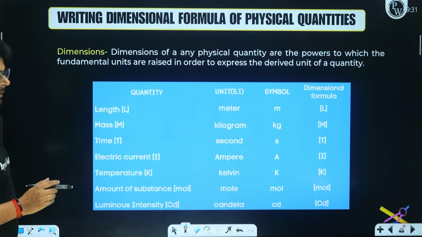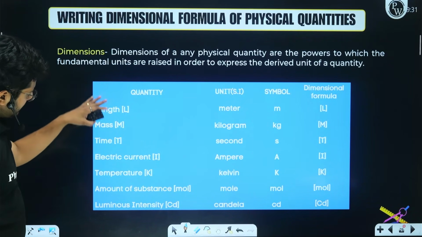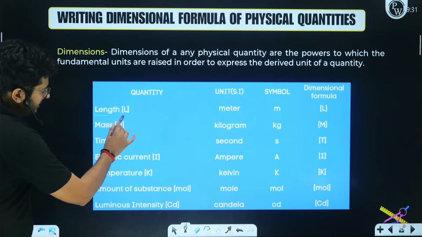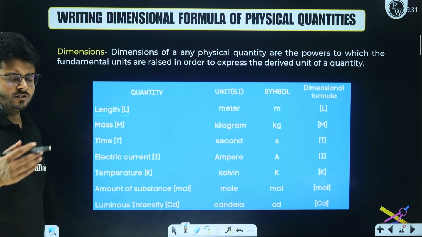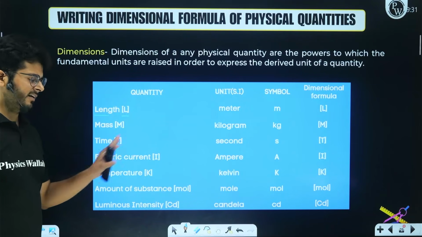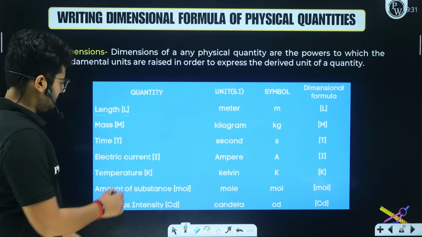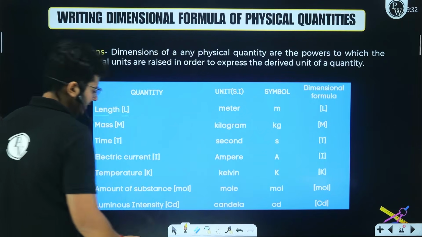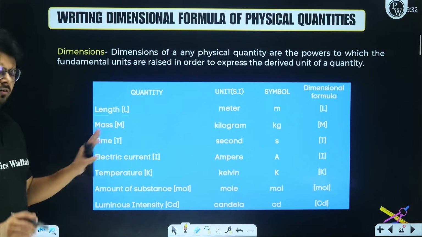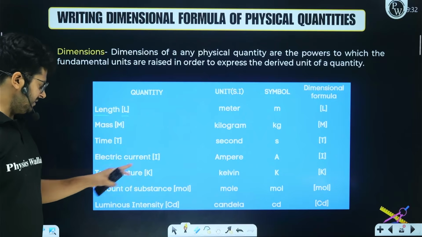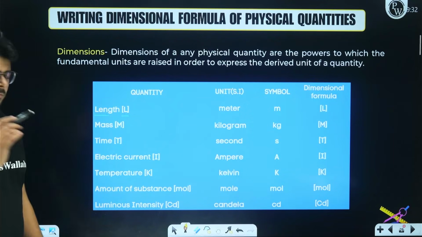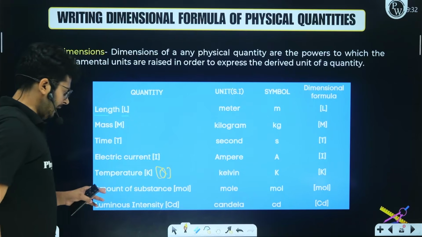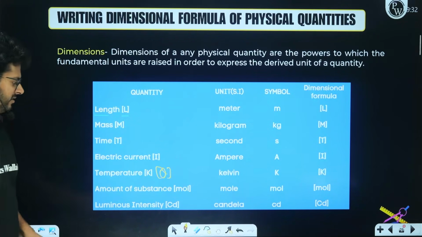Let's talk about fundamental quantities first. So these are the 7 fundamental quantities. They all have a certain dimension. So length has a dimension L, mass has a dimension M, and so on. Time has a dimension T, electric current has I. In some books for current, they also use the dimension A, right? If you are using I or A, it's the same thing. For temperature, it is kelvin. In some books, they use the symbol theta, right? Amount of substance is mole, and luminous intensity is candela.